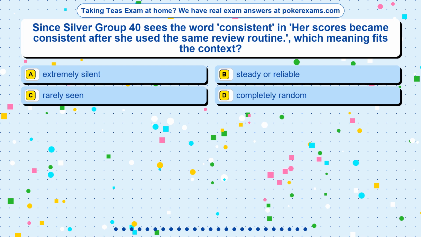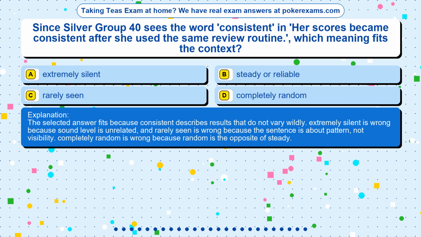The correct answer is option. The selected answer fits because consistent describes results that do not vary wildly. Extremely silent is wrong because sound level is unrelated, and rarely seen is wrong because the sentence is about pattern, not visibility. Completely random is wrong because random is the opposite of steady.